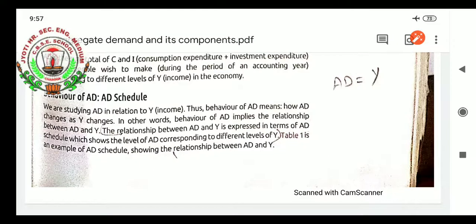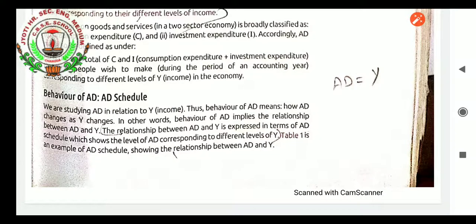Behavior of aggregate demand and aggregate demand schedule. We are studying aggregate demand in relation to Y, income. Thus, behavior of aggregate demand means how aggregate demand changes as Y changes. Y is income, as I said a few minutes before: when the income of the people increases, their demand increases.